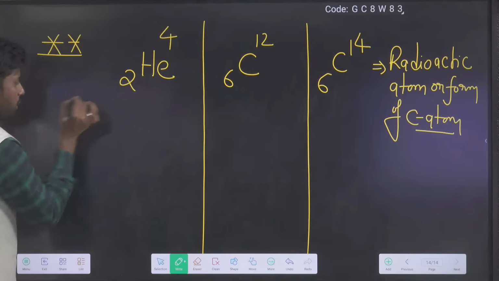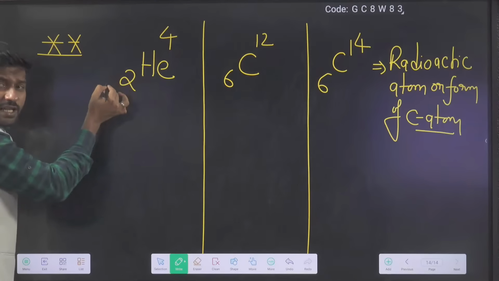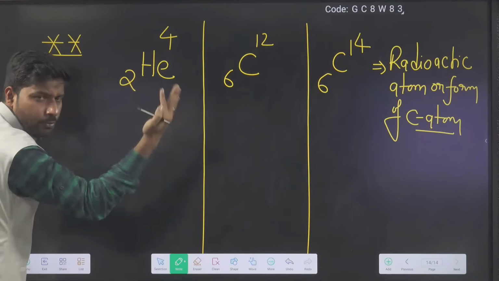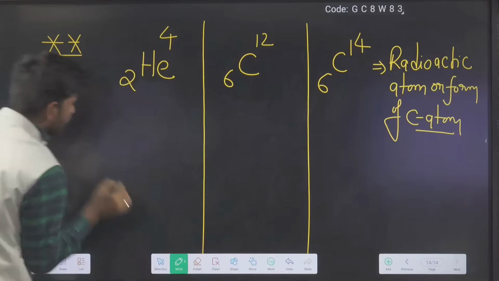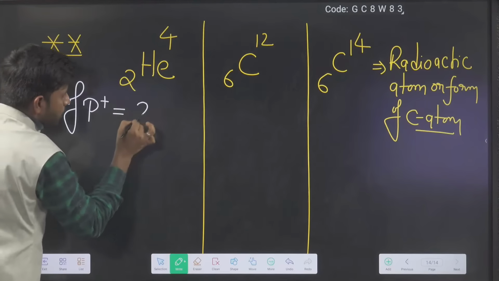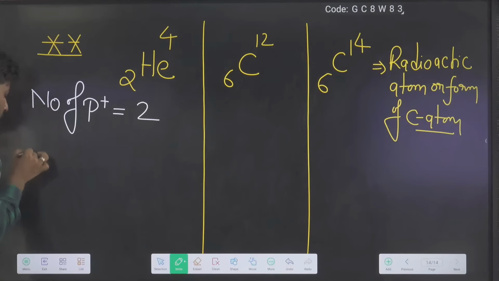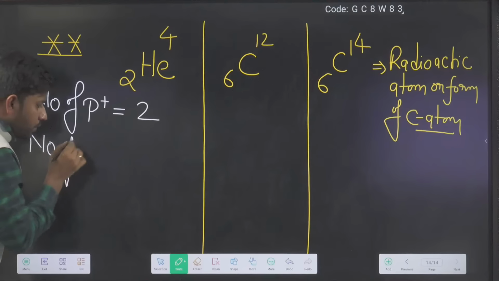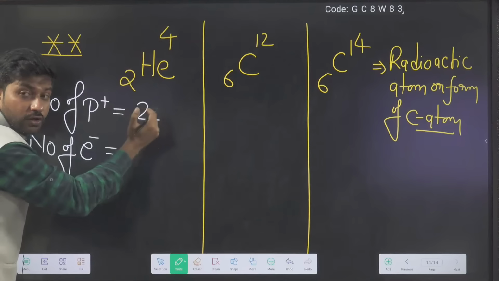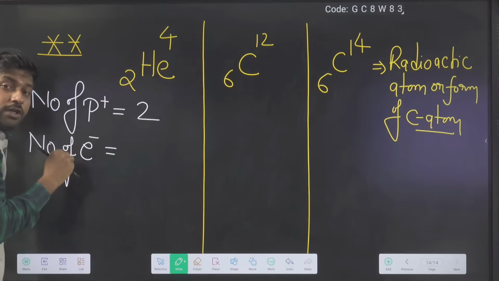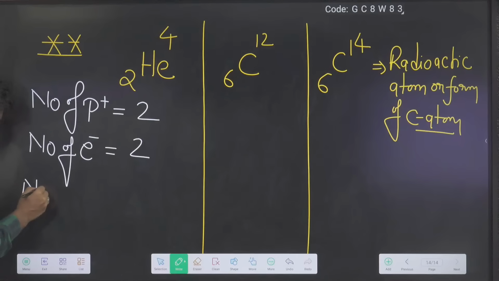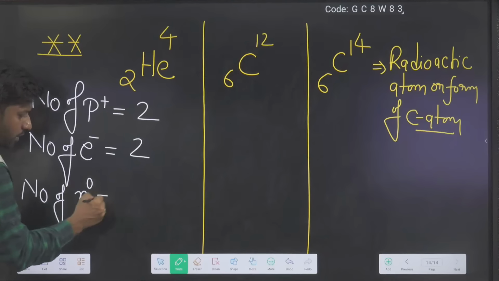Very simple. We all know whatever is written here, that is Z, the atomic number, which is equal to the number of protons. In this, the number of protons is equal to 2. Very good. Now the number of electrons: if it is a neutral atom, the number of electrons is equal to the number of protons. It will also be 2.